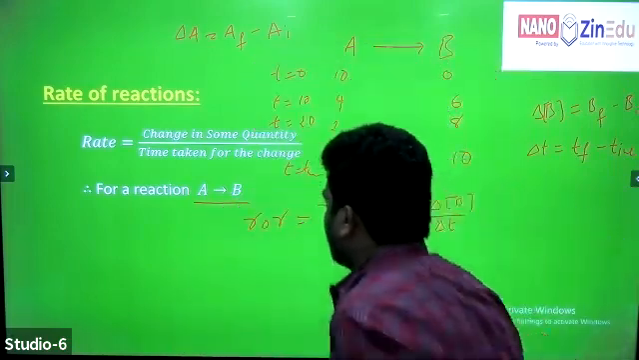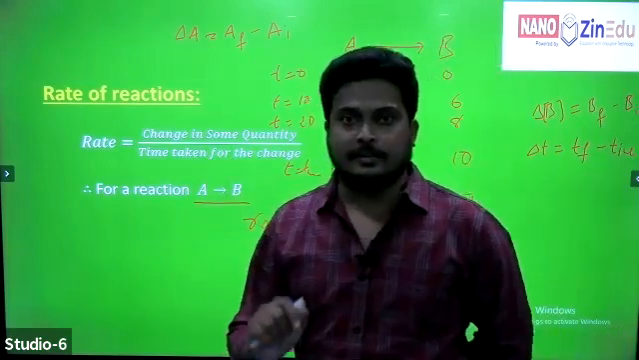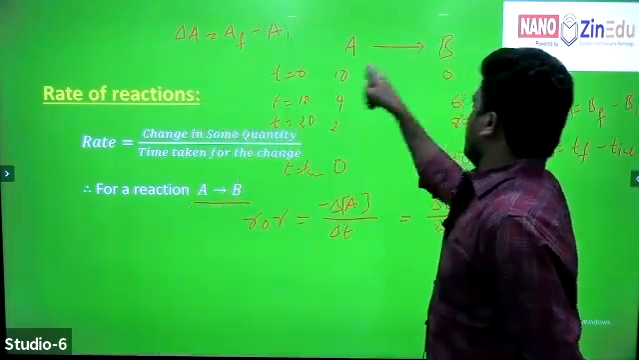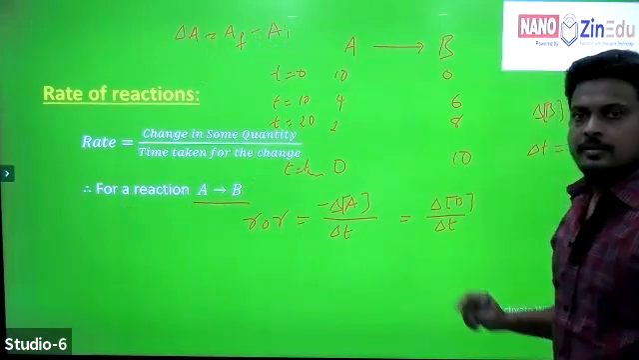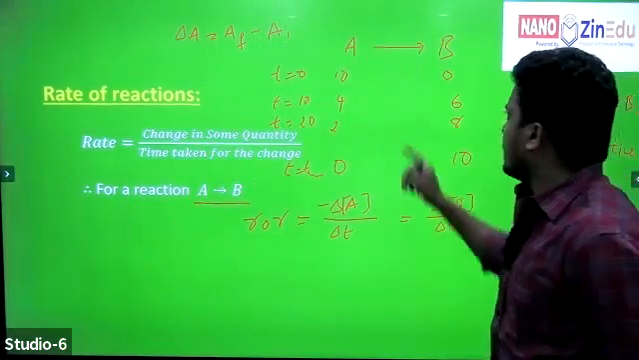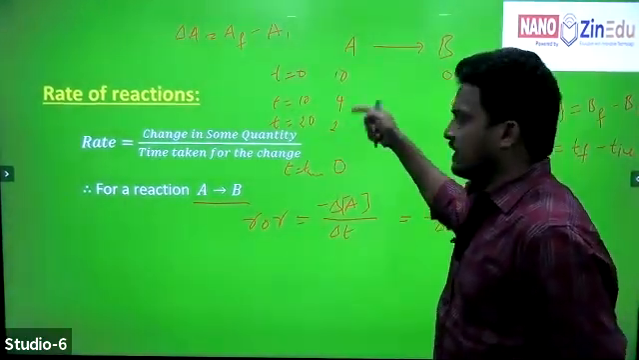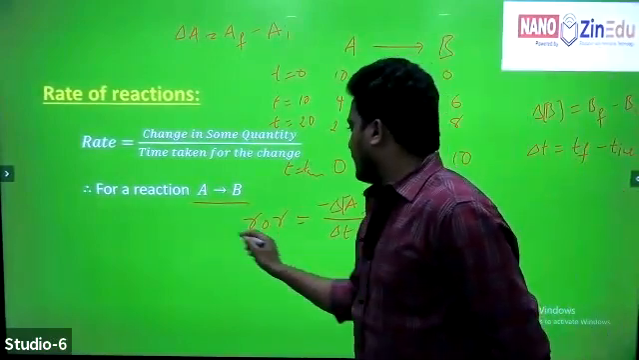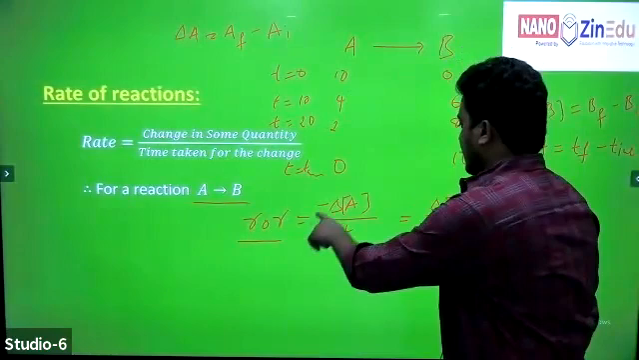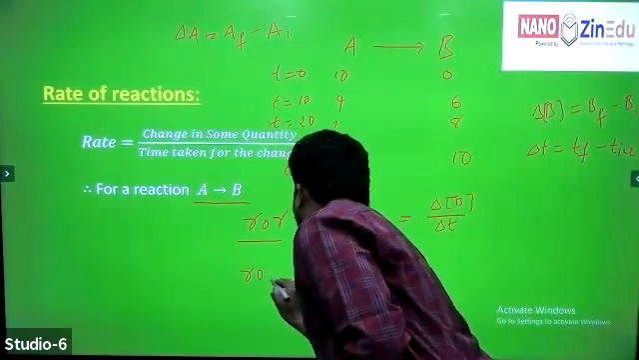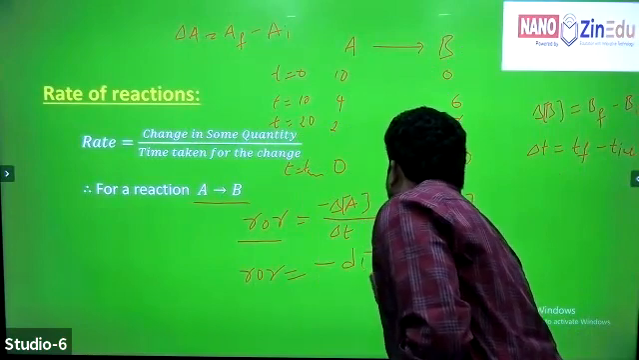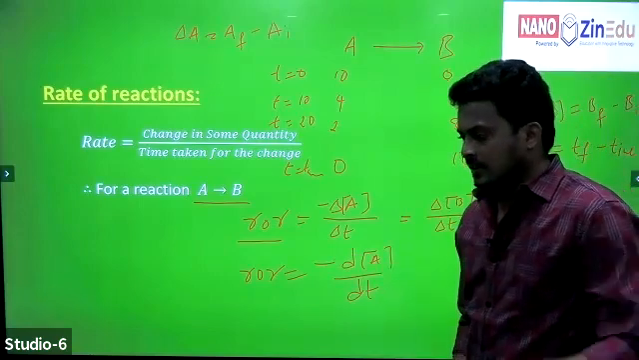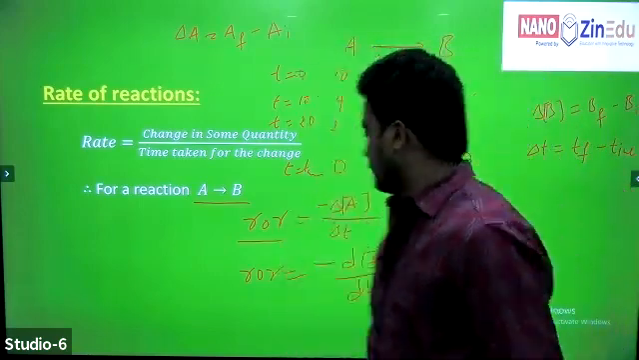Now, what is meant by rate? Rate is nothing but the change in any physical quantity with respect to time. Already we know that in any chemical reaction, concentrations of reactants decrease and concentrations of products increase, right? Now, how can we write rate of reaction with respect to reactants? Minus delta A by delta T, or sometimes we can write it like this also: minus d of A by dt.